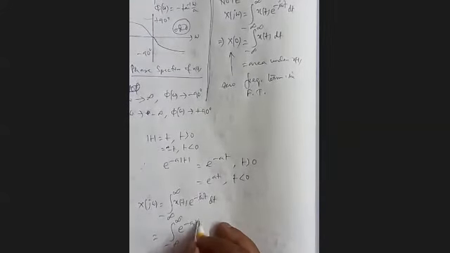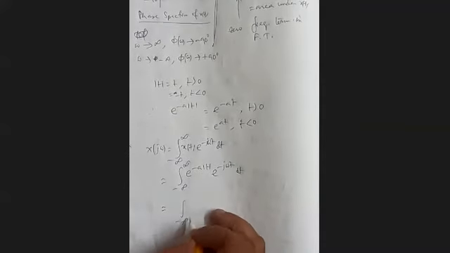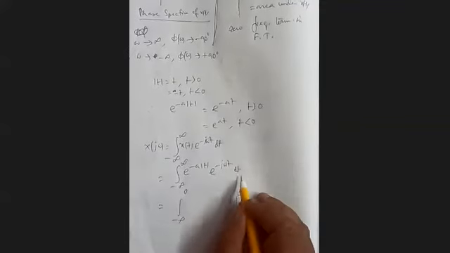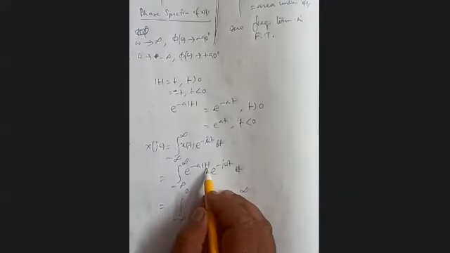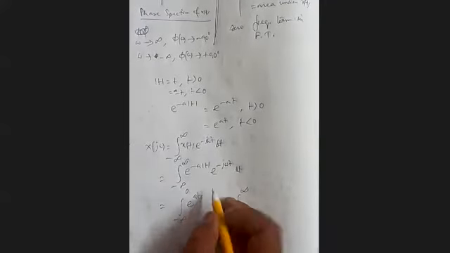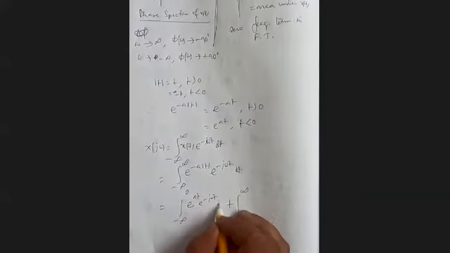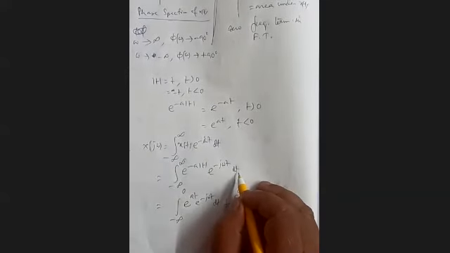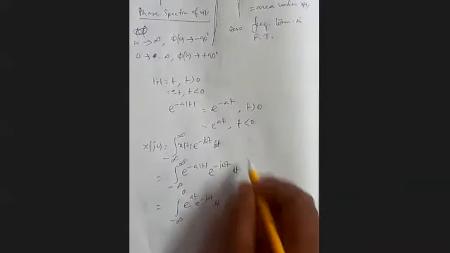e to the power minus a mod t, we'll substitute it, from minus infinity to 0 and from 0 to infinity. From minus infinity to 0, the time variable is always negative in that interval. So t is negative, so it will be e to the power at when t is negative. And from 0 to infinity, in that span, our t is always positive, the time variable. So mod t equals t, so e to the power minus at.